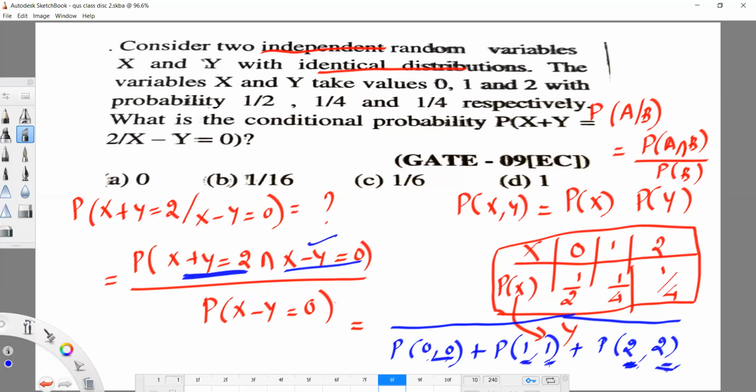But in this case x minus y is 0 and x plus y equals 2, so both match. So in the numerator we can write probability of 1 comma 1. This is an important step. For the denominator, x minus y is 0 needs x, y values 0, 0, 1, 1, 2, 2. But for the numerator, x minus y must be 0 and x plus y must be 2, so only p of 1 comma 1.